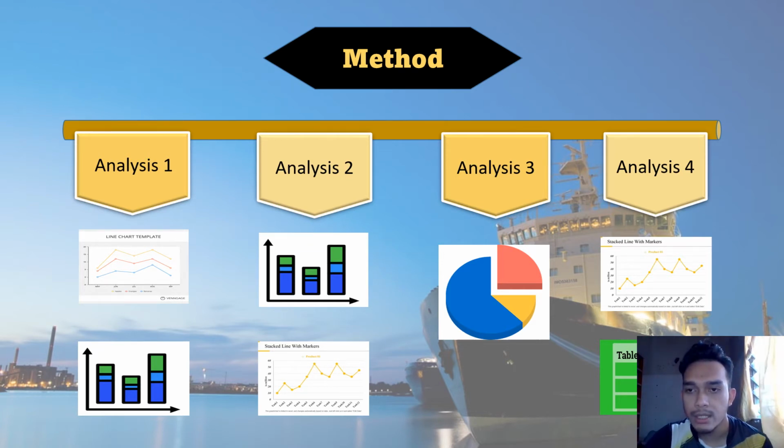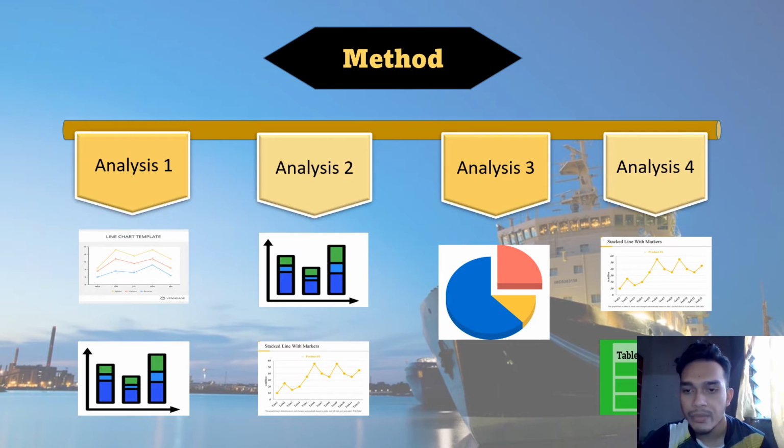And for analysis 4 or objective 4, same as analysis 1 and analysis 2, we also use the line chart, a stack line chart with markers. Like I explained in analysis 2, we use it to find out the pattern, and with the markers we can know the highest value and certain points of the data that we want to know.